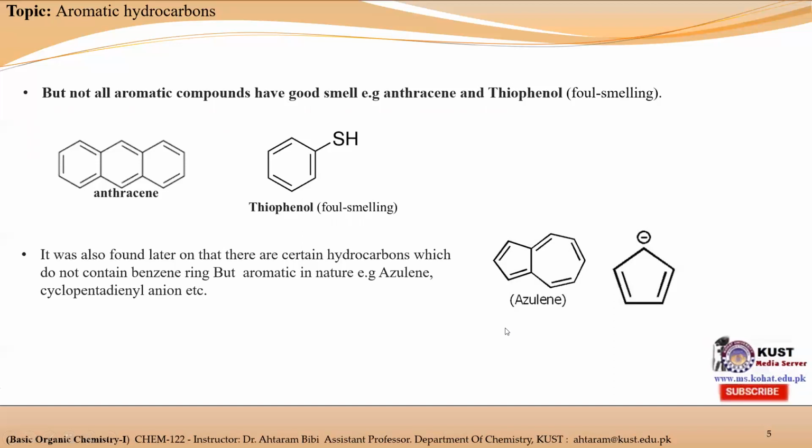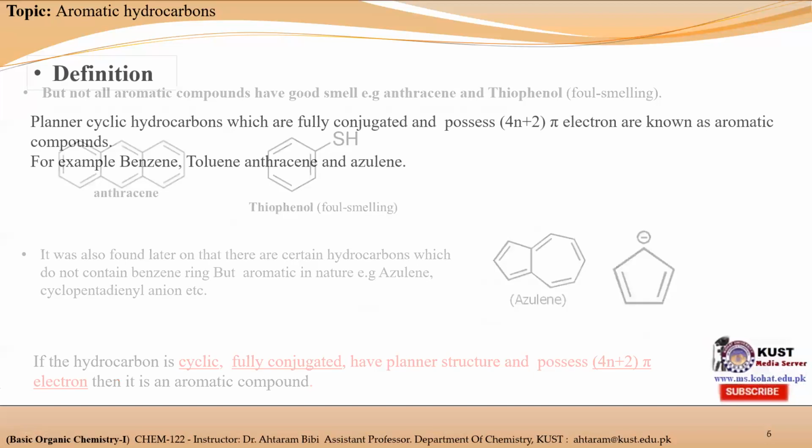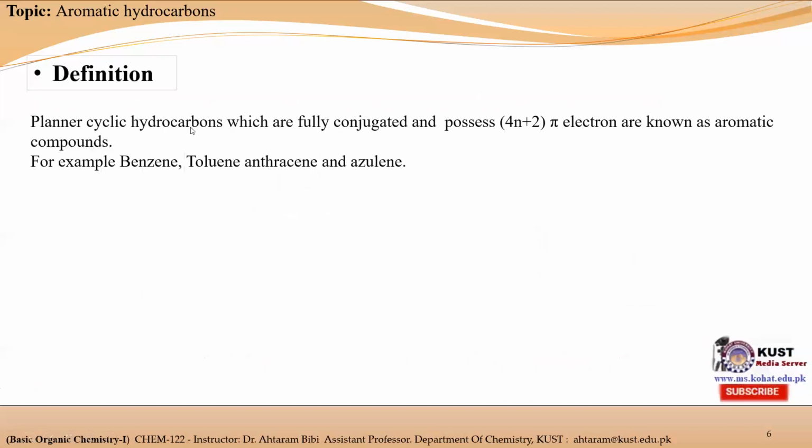Then Huckel defined and updated the definition of aromatic hydrocarbons: all those hydrocarbons will be considered aromatic if they are cyclic in nature, fully conjugated, have a planar structure, and possess 4n plus 2 pi electrons. Then that hydrocarbon will be considered an aromatic hydrocarbon. So we can define aromatic hydrocarbons as planar cyclic hydrocarbons which are fully conjugated and possess 4n plus 2 pi electrons.